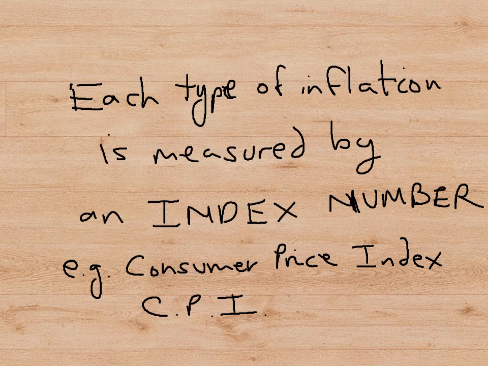So the CPI index, for example, includes hundreds of goods that consumers buy every month or every week. And it is calculated from the prices of those hundreds of goods. As the prices of those goods go up, so will the CPI. So that's the idea of an index number, a number that actually tells us about a lot of other numbers in a convenient way.